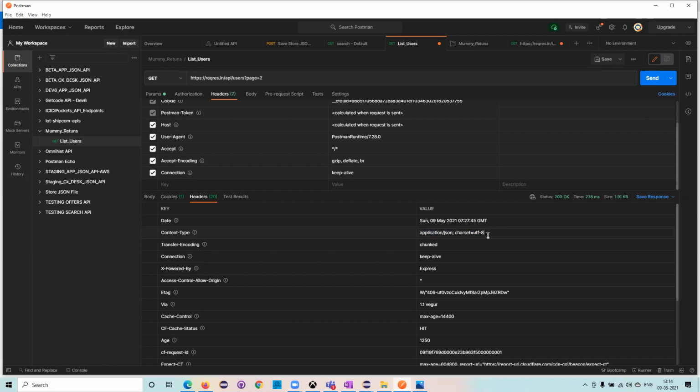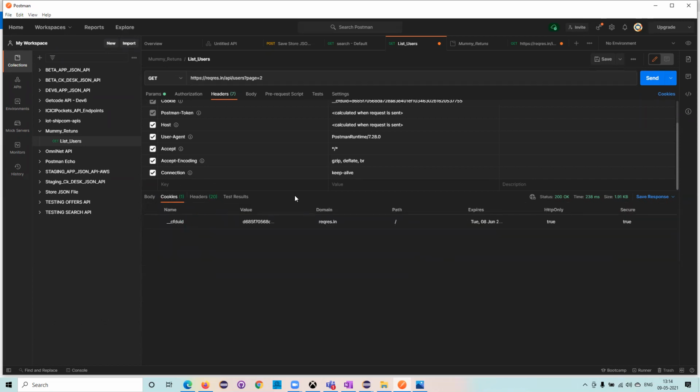It depends on the endpoint; we need to understand that. So these are the response headers. And then sometimes we even need to validate the cookies.